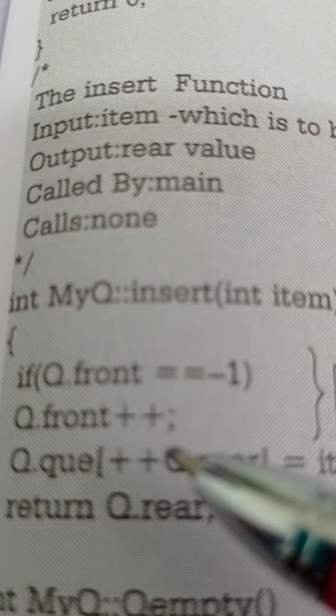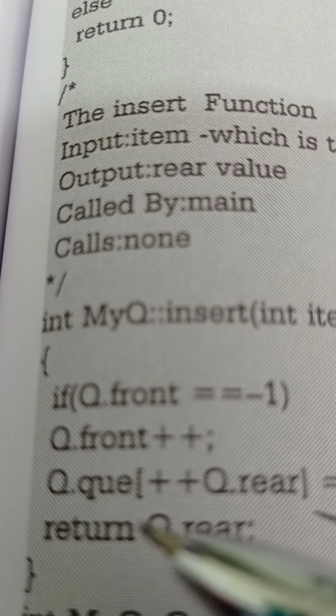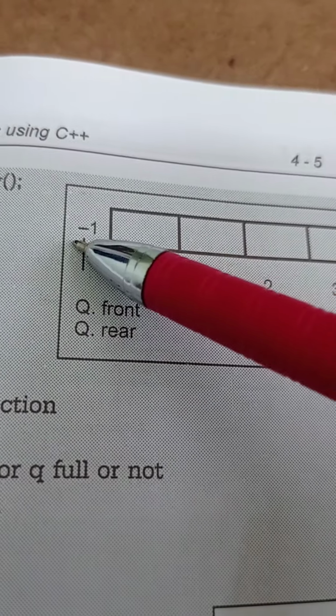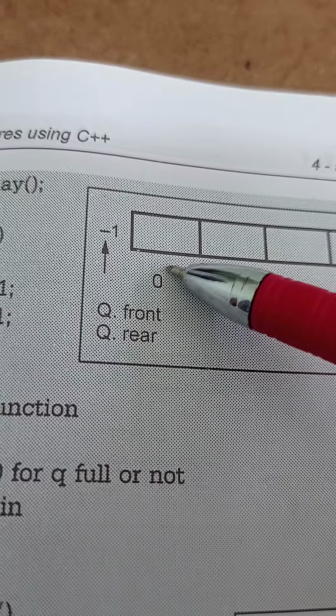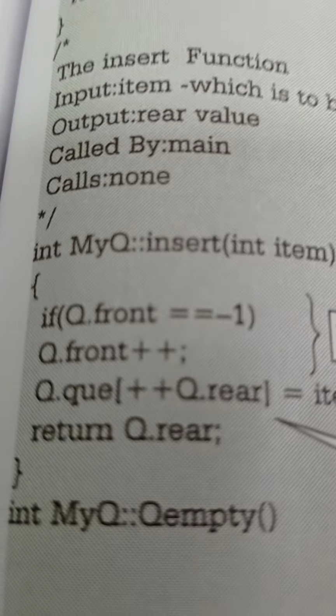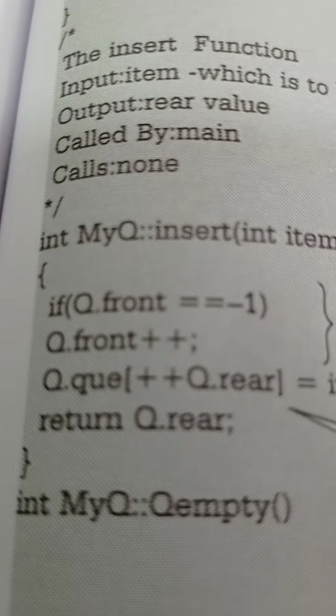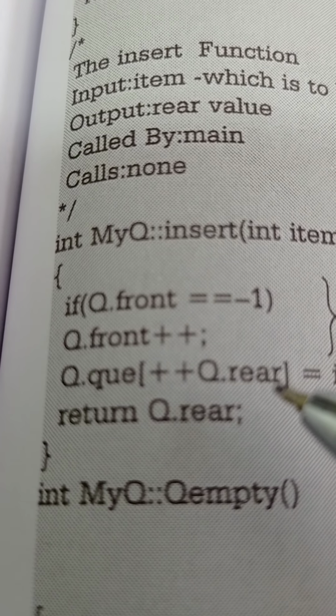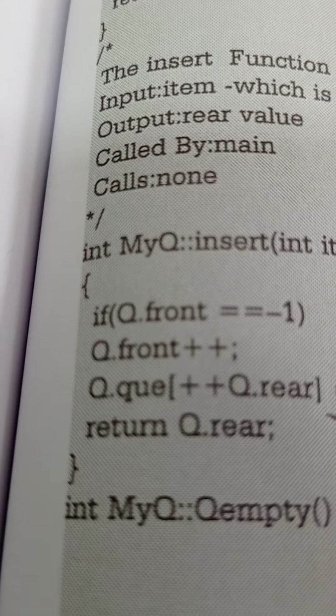Of course, we can insert the data, but we have to increment qfront so that it will point to this location. -1, when it is incremented, it will become 0. Qfront will become 0. This condition will occur only initially, when the queue is empty. Only one time we have to increment qfront. Afterwards, when we insert more data, we will not increment qfront, we will increment only qrear, because qrear will point to the location where we have to insert the data.